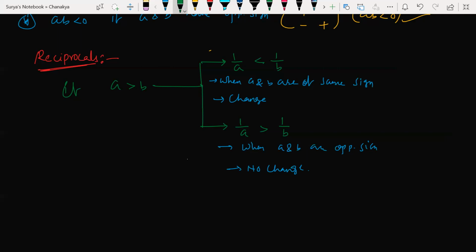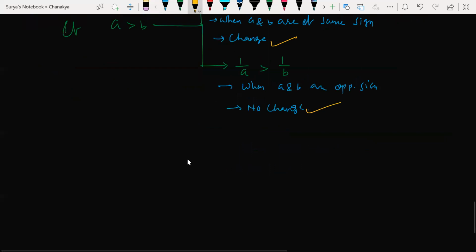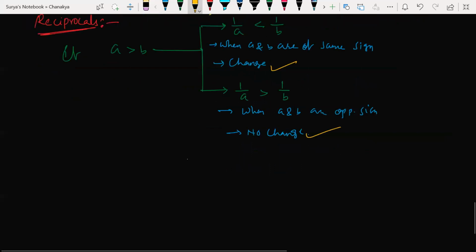If A and B are both having same signs, there is a change. If they are opposite sign, there is no change. Let's see an example. For suppose 5 is greater than 4. Both A and B are positive or not? This is A, this is B. Both are positive.